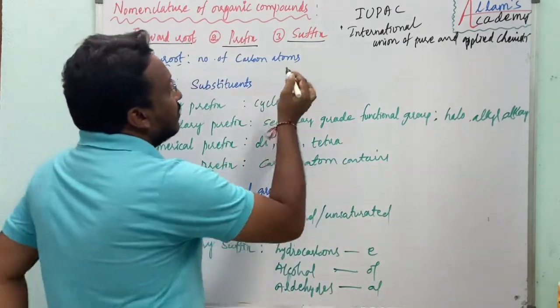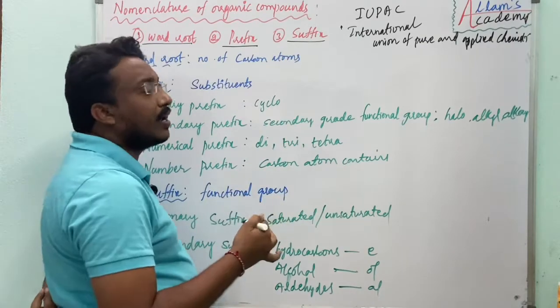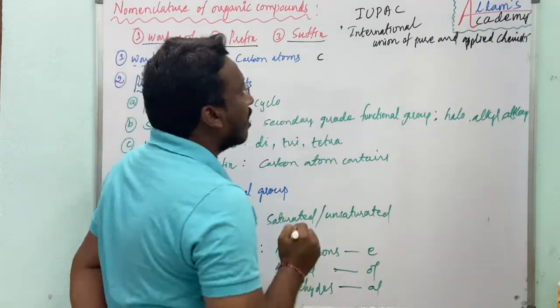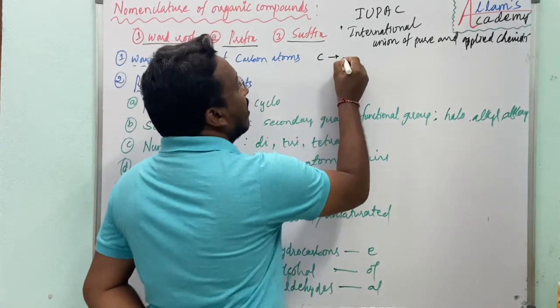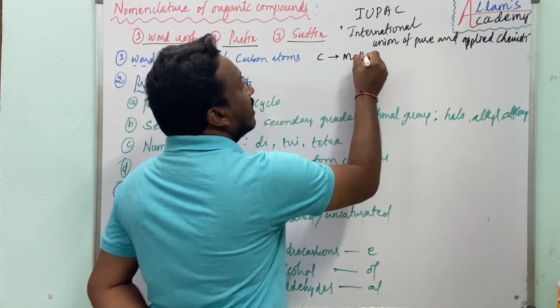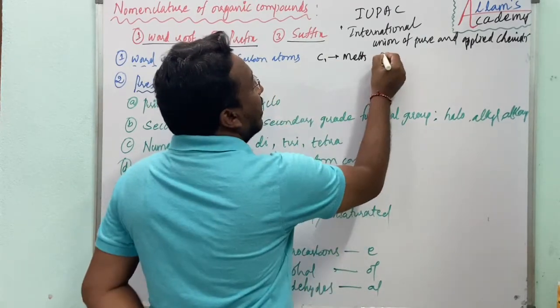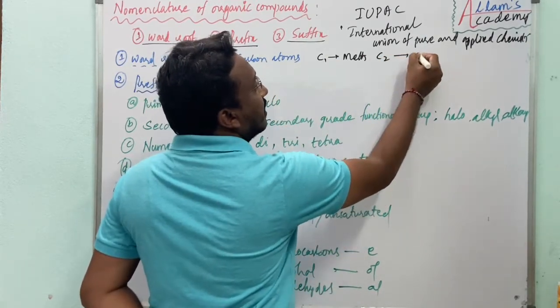For example, if the molecule contains only one carbon atom, that is said as meth. If it has two carbon atoms, eth.